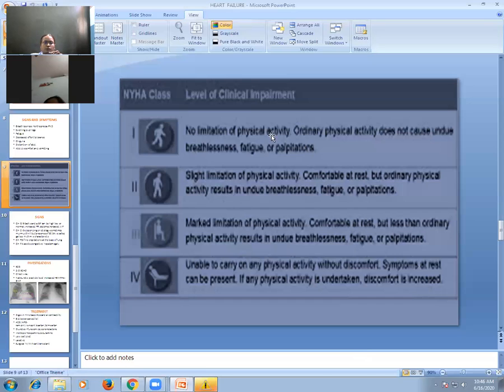So no limitation to physical activity. Ordinary physical activity does not cause breathlessness, fatigue and palpitation. There is slight limitation. Patient is comfortable at rest, but ordinary physical activity can cause breathlessness, fatigue and palpitation. Then there is marked limitation. This patient is comfortable at rest, but less than ordinary physical activity results in undue breathlessness, fatigue and palpitation. And patient is not able to carry out any physical activity without discomfort. Patient is symptomatic at rest, and any physical activity will increase the discomfort.